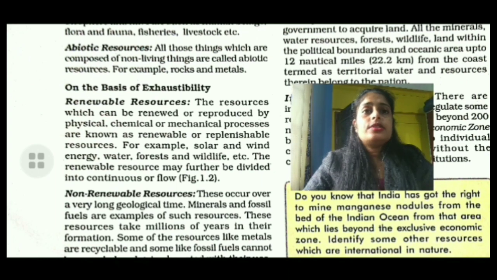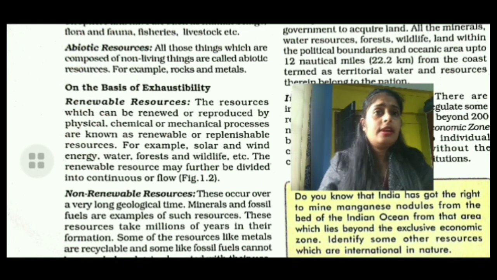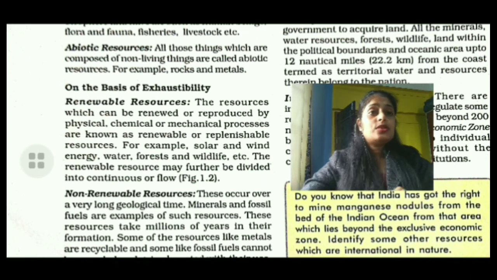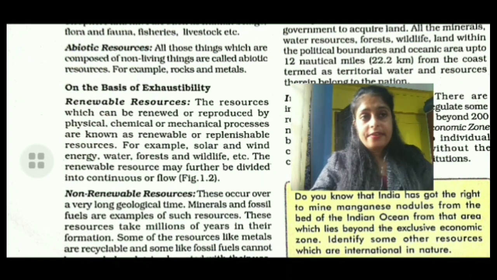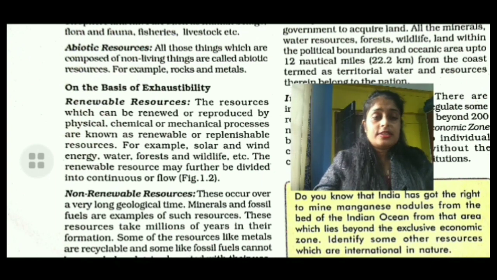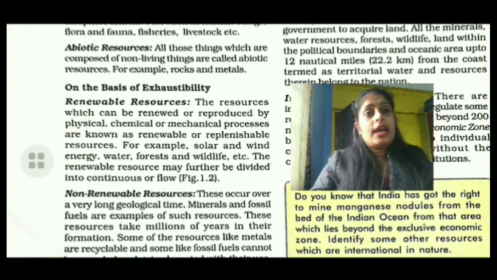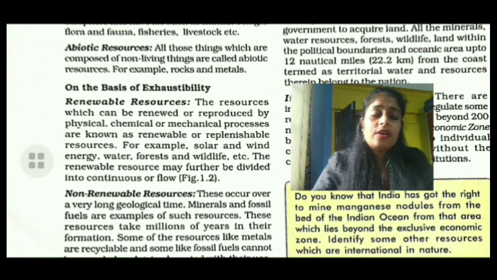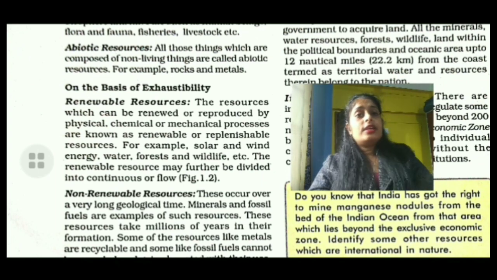The renewable resources may further be divided into continuous or flow. Here examples are given. Water is renewable. How is it renewable? We all know that the main source of water is rain. How does rain occur? Through evaporation, condensation and precipitation, with the help of the water cycle. Every time water is regenerated again and again on the surface of the earth. So it is a simple example.